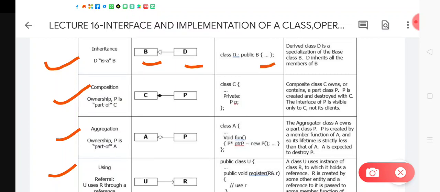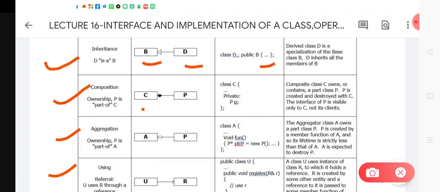This is written in this column. So D is a derived class here and D is a specialization of the base class. You can say D inherits all the members of the B class. Composition says the ownership. P is a part of C.